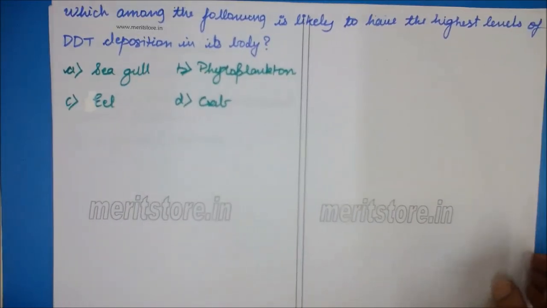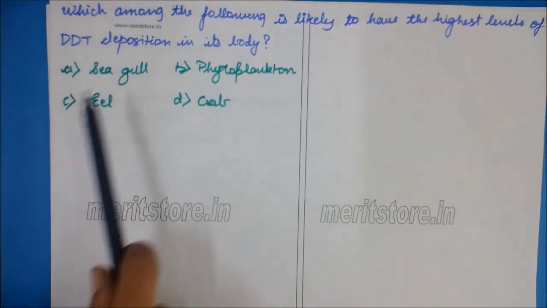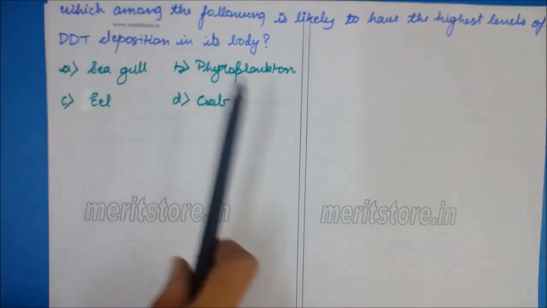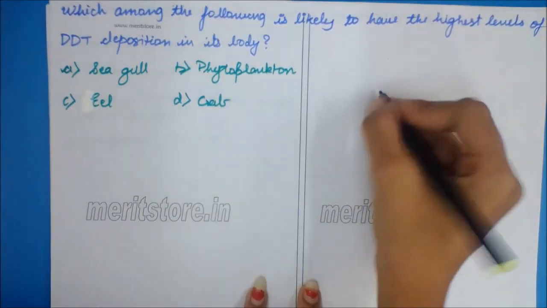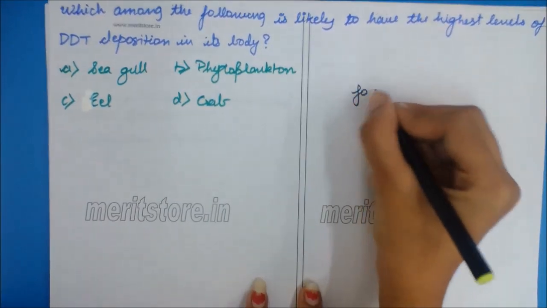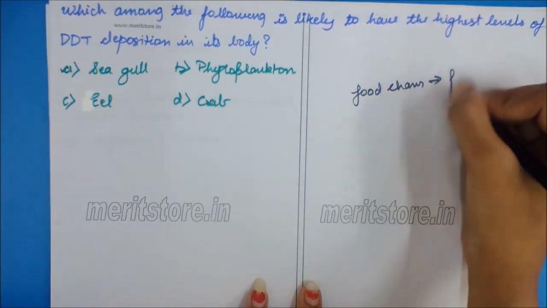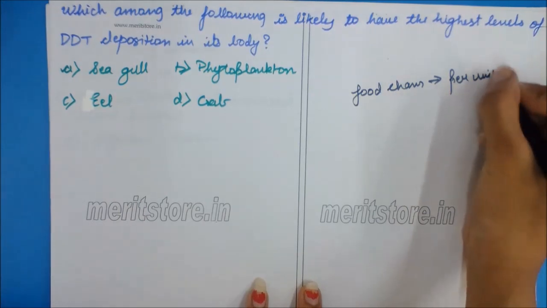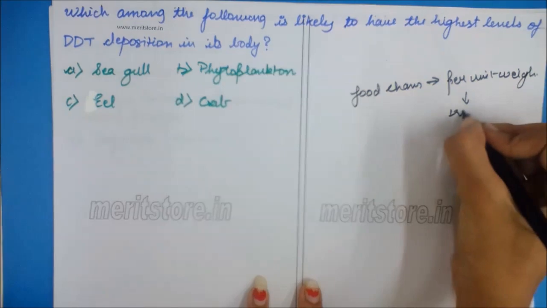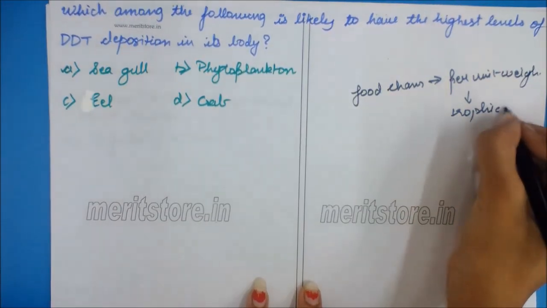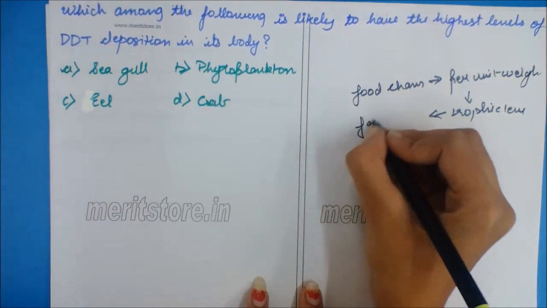Which among the following is likely to have the highest level of DDT deposition in its body? Seagull, phytoplankton, eel, crab. Chlorinated hydrocarbons like DDT pass into the food chain and increase in amount per unit weight of organisms with the rise in trophic level due to the accumulation in fat.